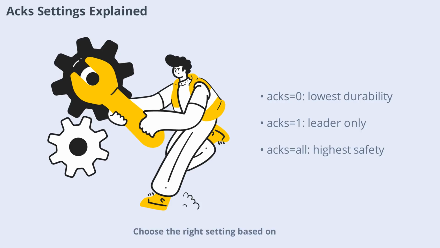Choose the right setting based on your use case. Financial transactions demand acks equals all, while logs might tolerate acks equals 0.